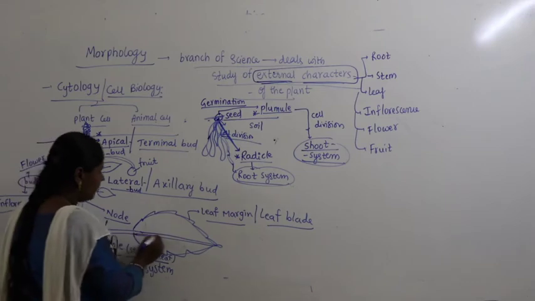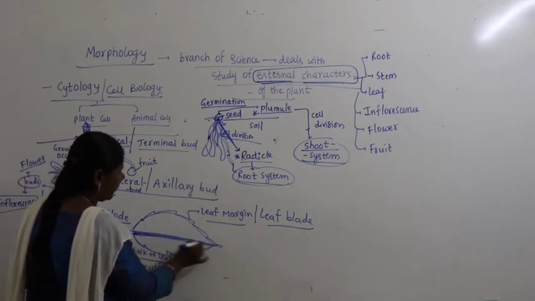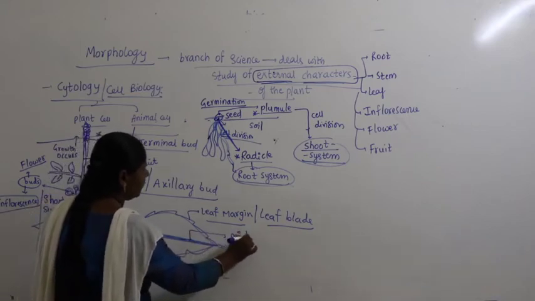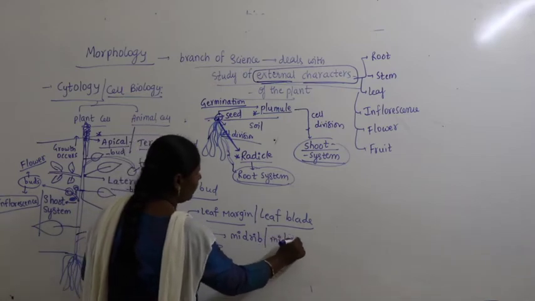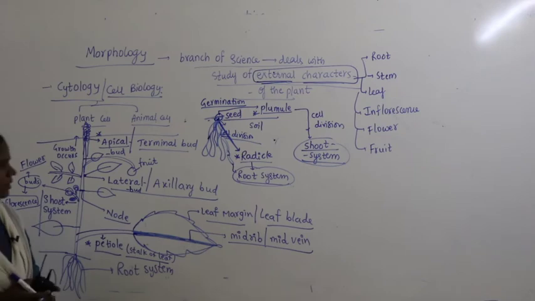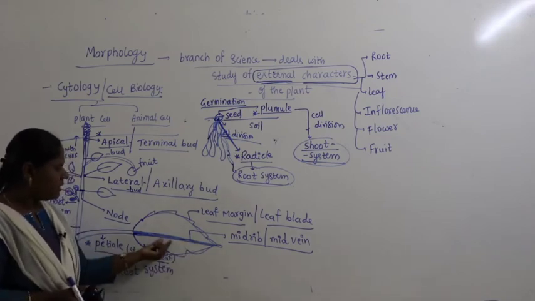In the center of the leaf, when you observe, there is a thicker line, which is called the midrib or midvein. So here the midrib or midvein is present. What is there in the midrib?